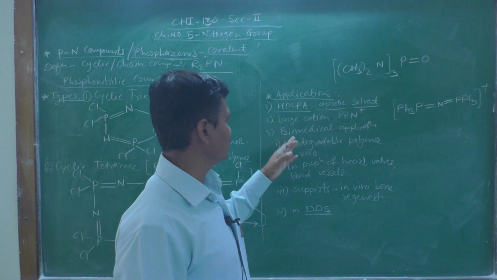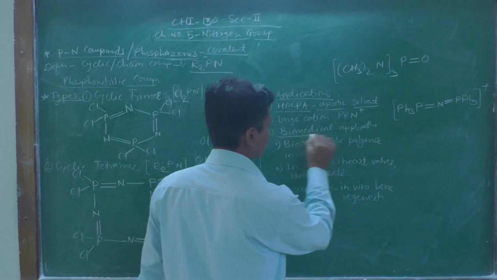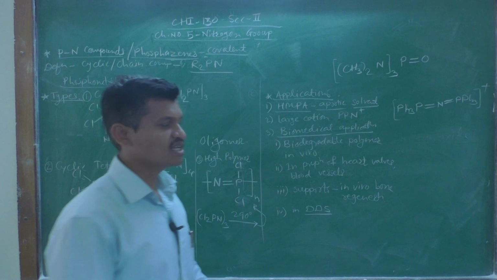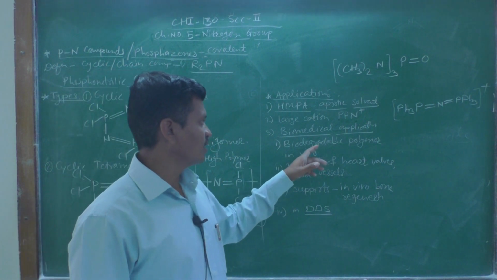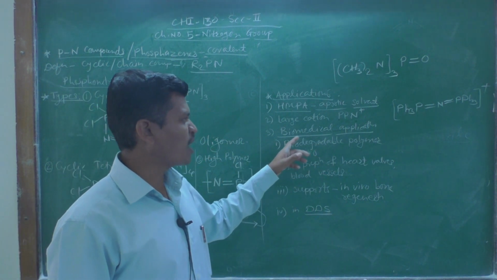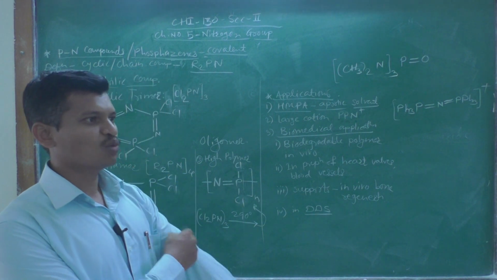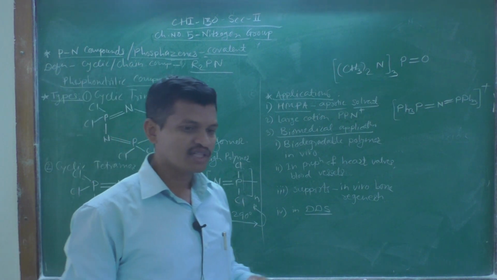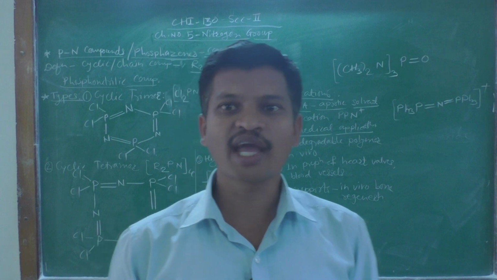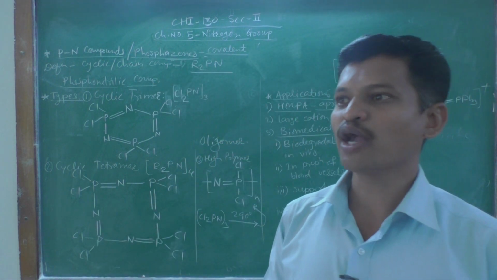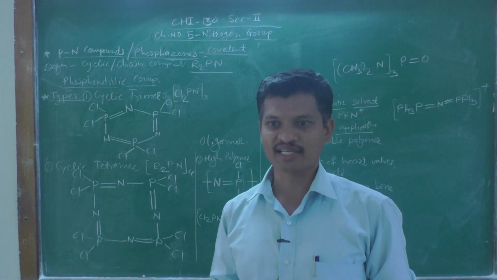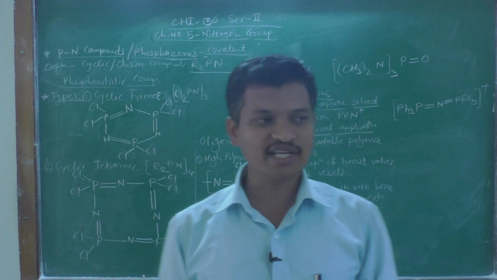Then the third most important application of these phosphazenes lies in biomedical applications. These phosphazene compounds can be used in biomedical sciences, that is, in medical sciences. So what are these applications?